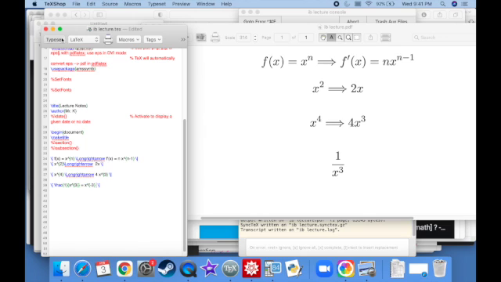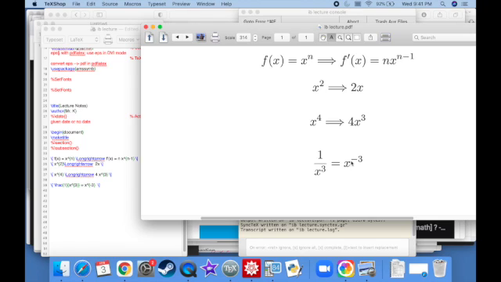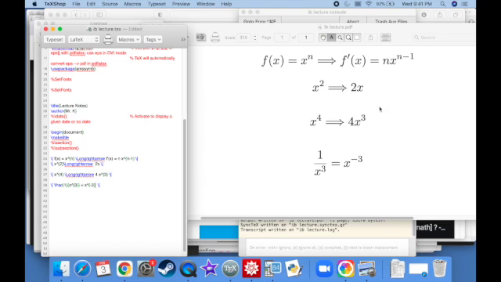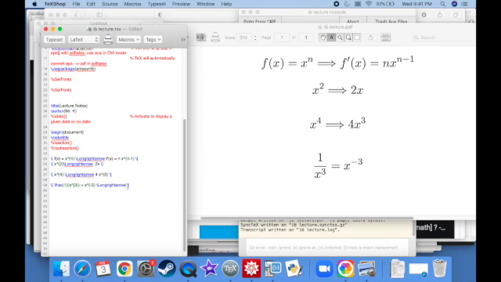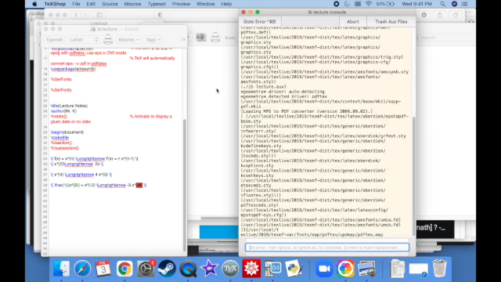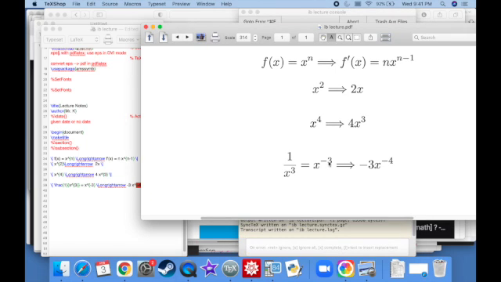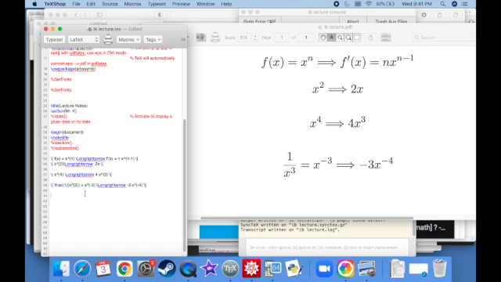This is actually x to the negative 3rd power. Again, you can use the power rule. It doesn't matter what this exponent is. It could be a negative number, it could be a whole number, it doesn't matter. So what you're going to get is just negative 3x to the minus 4 power. You just subtract 1 from negative 3, you bring the negative 3 down out front, and that's it.